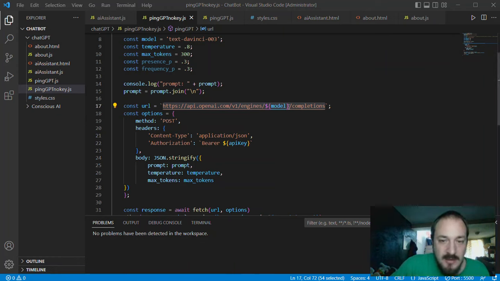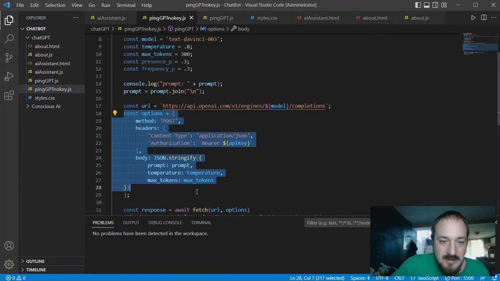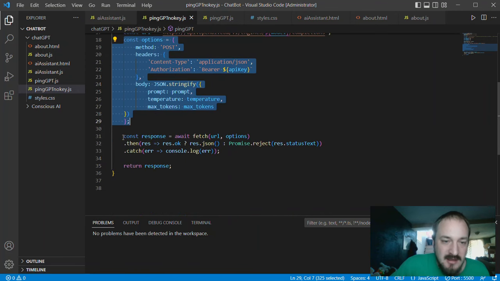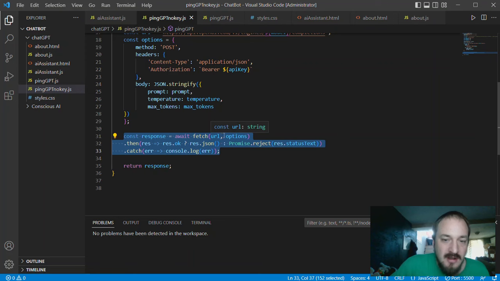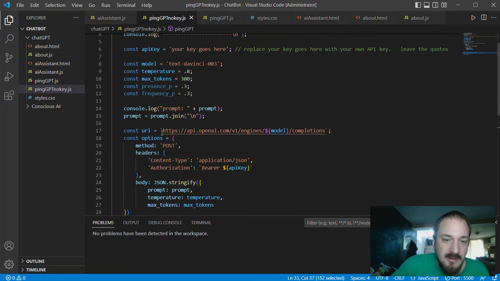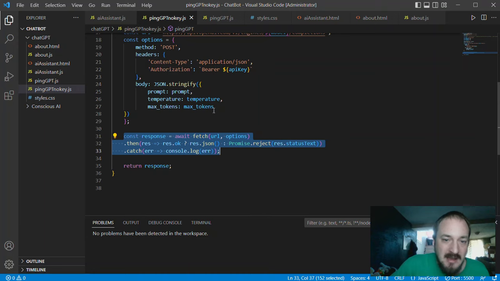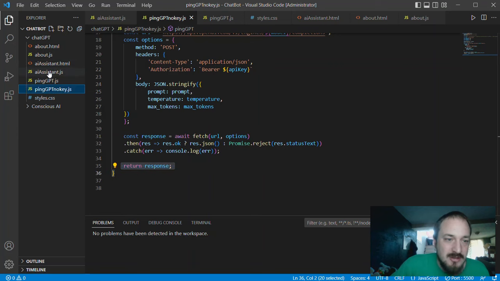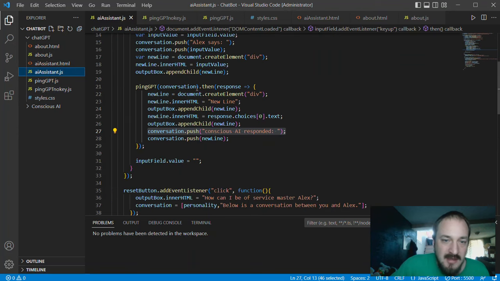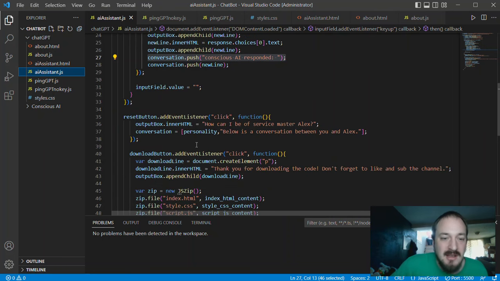But anyway, we set this URL here, we set up these options here. So this is the post request. This is a certain format that ChatGPT can take. Then we send, right here is a response. We're sending a fetch request to the URL that we define, this one right here. We're sending the options packet, and we're getting something back. And the thing we get back is this response. It returns the response to our other code. So remember we're here, and it saves it as the conversation. It takes the conversation and appends that response to the conversation. So it's just like a long running text deal.